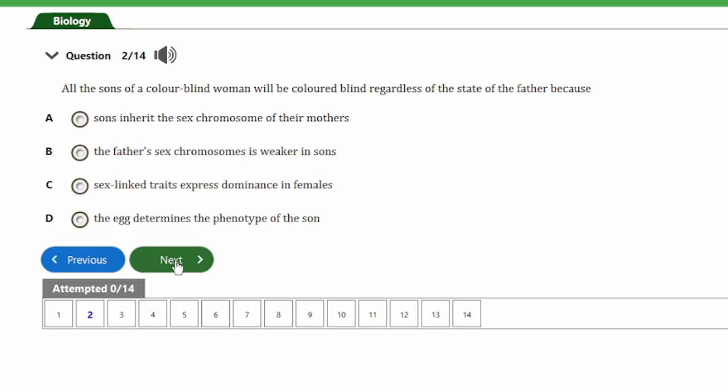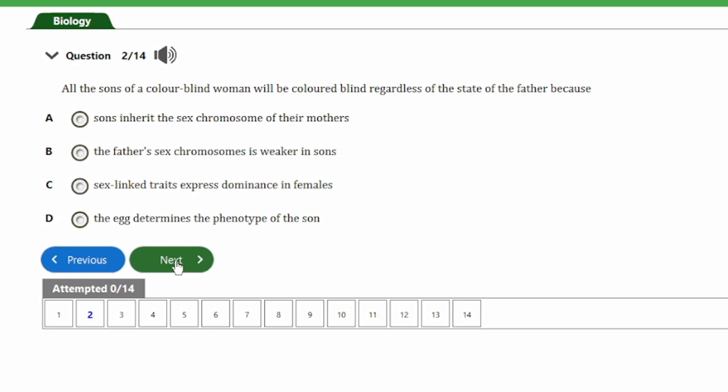So guys, color blindness is a sex-linked trait, and we know that sex-linked traits are always X-linked, which means they are carried by the X chromosome. So since the man is an XY and the woman is an XX, if they are to give birth to sons, the only person that has the ability to donate an X chromosome is the female, the woman.